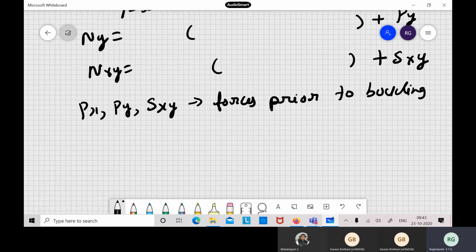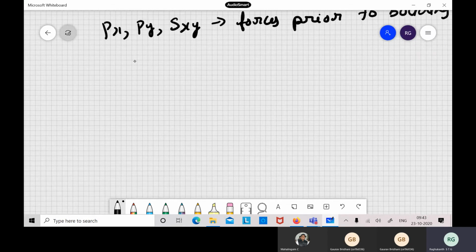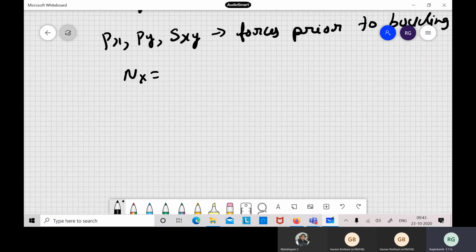So now we have to substitute all the terms here. Sometimes what happens, this expression you can also write as nx, so this nx can be written as n dash x plus px.